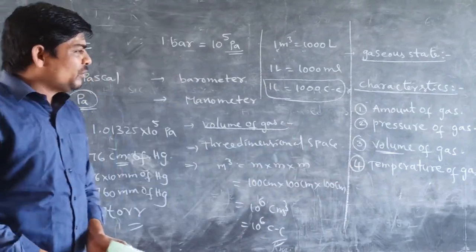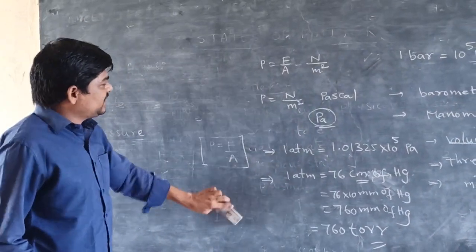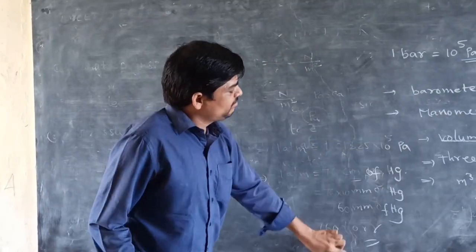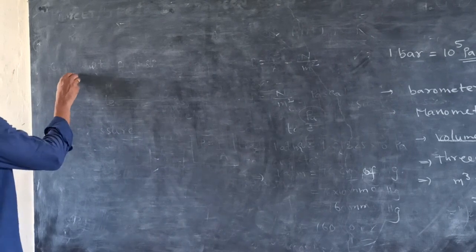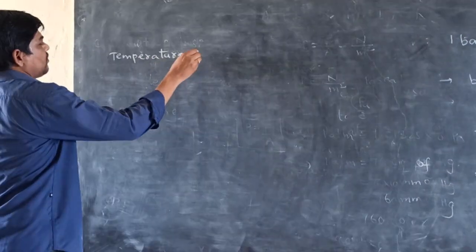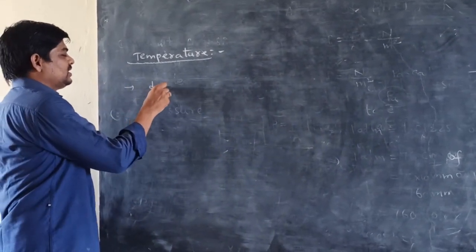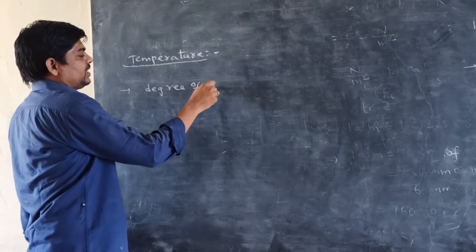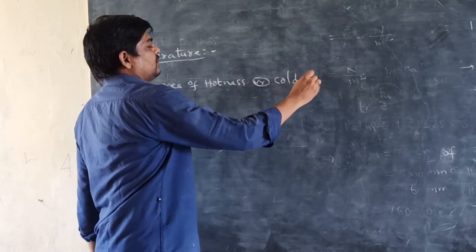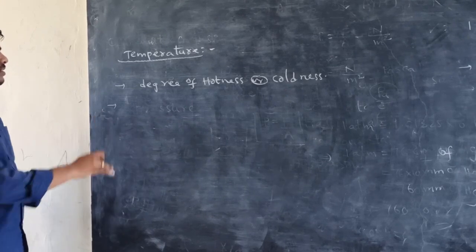Next one, that is temperature of a gas. Here, for temperature, we are taking absolute temperature. Generally, temperature means the degree of hotness or coldness. The degree of hotness or coldness is called the temperature. Generally, temperature is measured with thermometers.